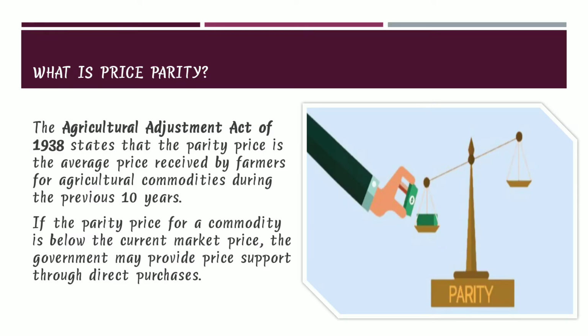The Agricultural Adjustment Act of 1930 stated that the parity price is the average price received by the farmers for agriculture commodities during the previous 10 years. If the parity price for a commodity is below the current market price, the government may provide price supports through direct purchases.